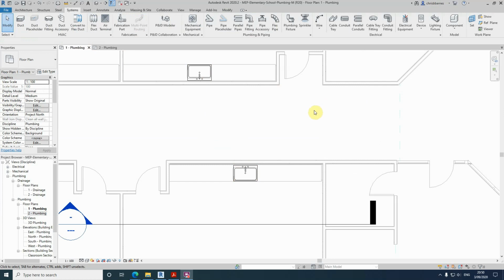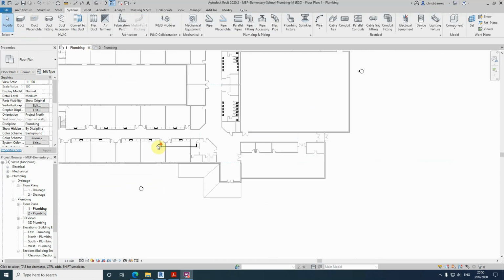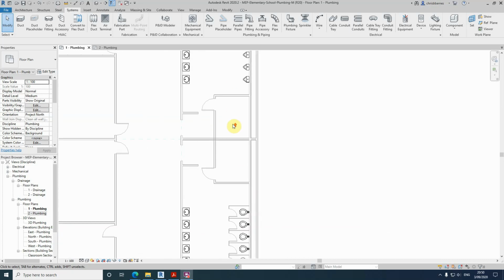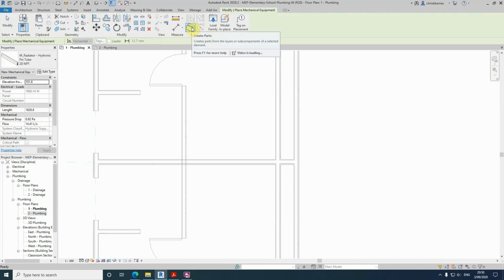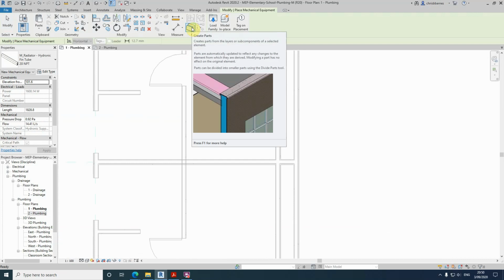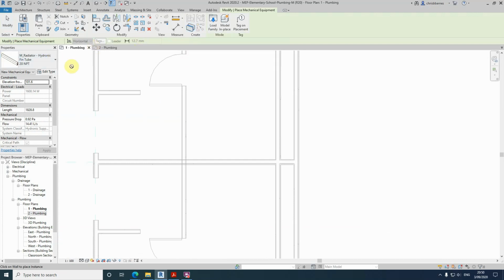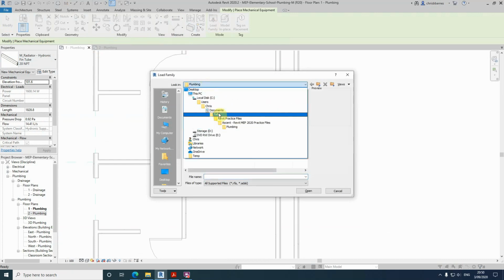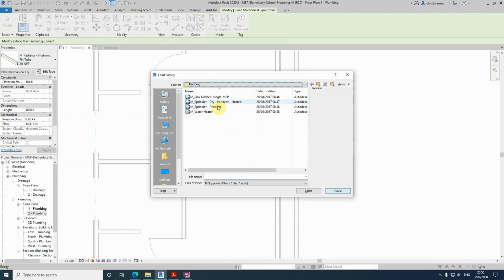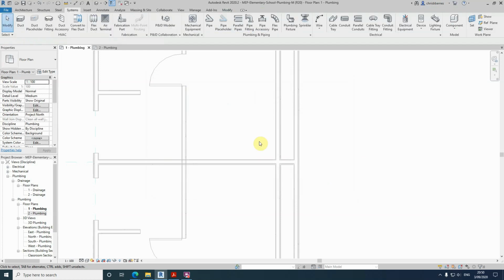Now what we're going to do is add a water heater. So now that we're back in the level 1 plumbing area, we're going to add the water heater into these two spaces over here. If you remember, we need to click on the mechanical equipment, but this time we're going to load family from the Autodesk library.